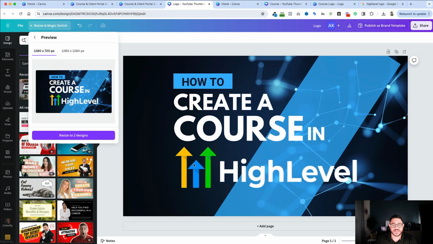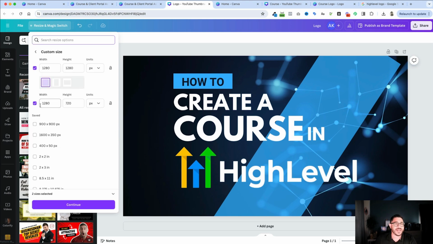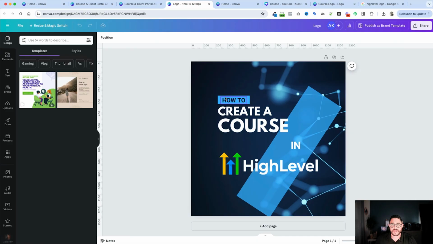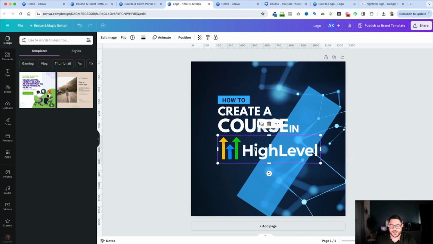After I've done that, it's going to say to me, do you want to resize? In this case, it says 2 designs because I added this check mark by mistake. I'm going to go back, I'm going to hit continue, and then it's going to give it to me, but it's all out of whack. So I'm going to have to readjust this after I resize the design. Not a big deal. So I'll resize the design, and then I'm going to choose the different parts, and I choose multiple parts by holding the shift key and then grabbing all the different parts. Actually, you know what? What I'm going to do is bring this up first, and then bring this up. And then I can hold the shift key and grab multiple things. I'm not going to forget the word this time.